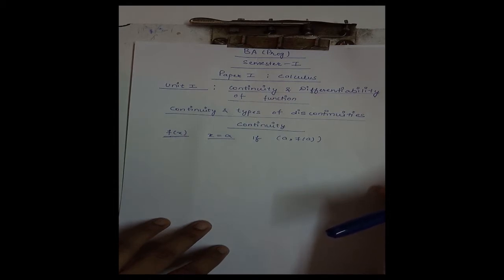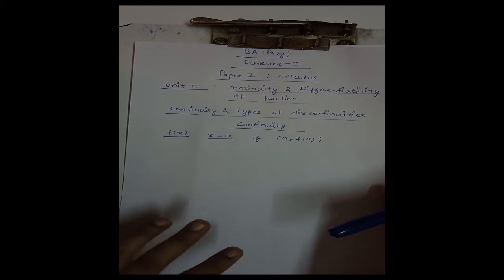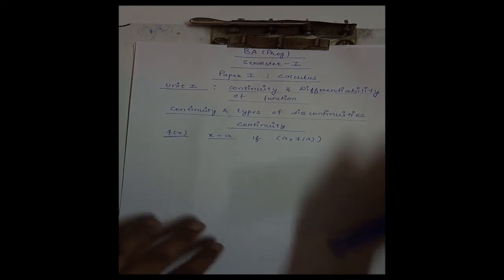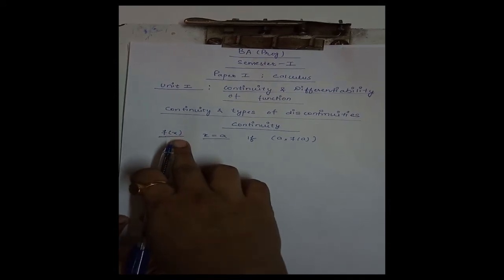Now before coming to the concept of continuity, first let us understand what we mean by a continuous function, or when we say a function is continuous. For this, let us consider a function f(x).